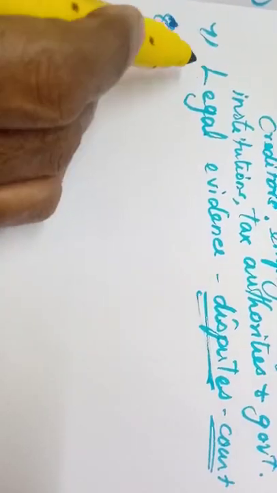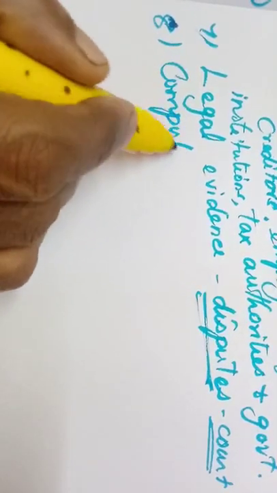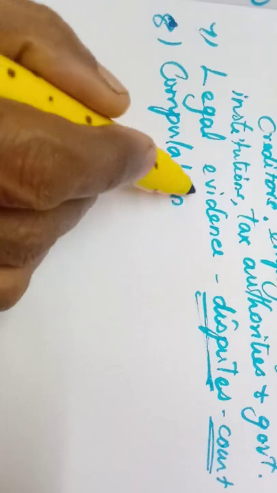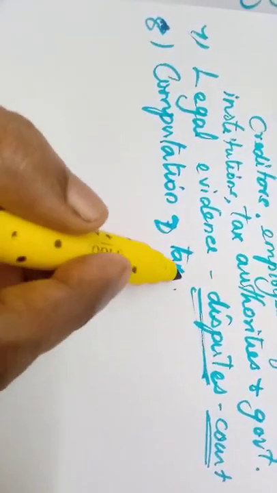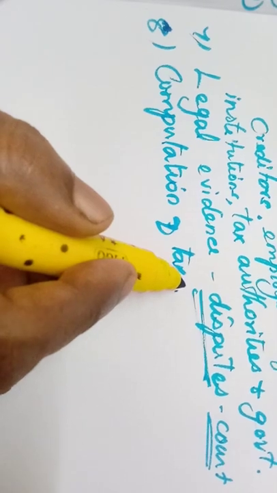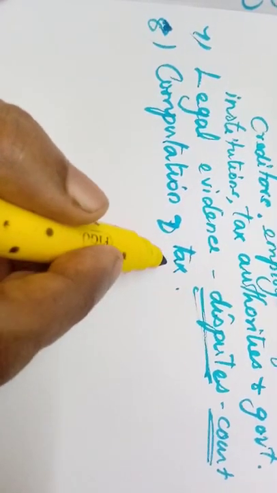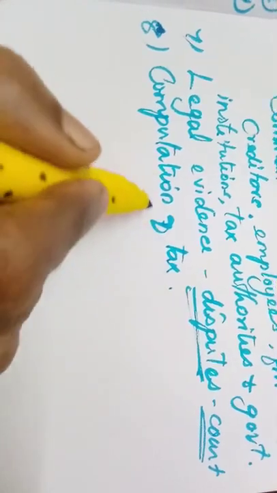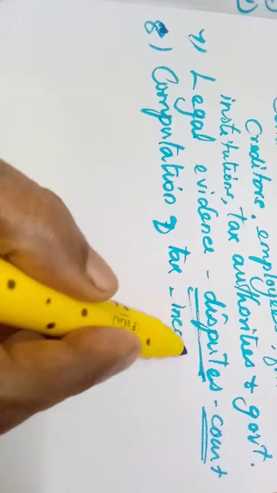Next point is the eighth one, computation of tax. The tax will be calculated by the auditors or the chartered accountants. As per the income only, they will calculate the tax, isn't it?